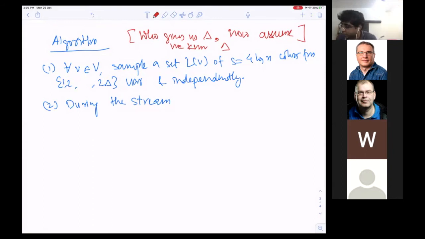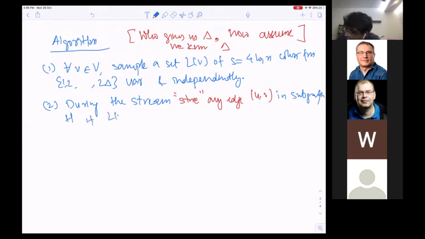So during the stream, store any edge uv in subgraph H if the list of u intersection the list of v is not equal to the empty set. So this is what I do.